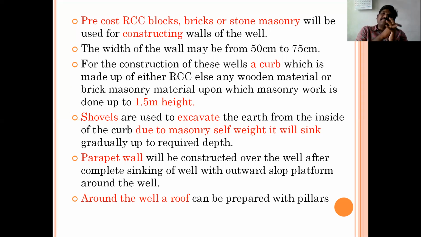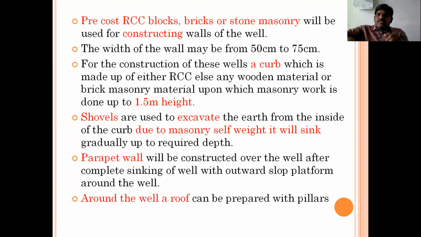Shovels are used to dig the soil and excavate it from the inside of the curb.